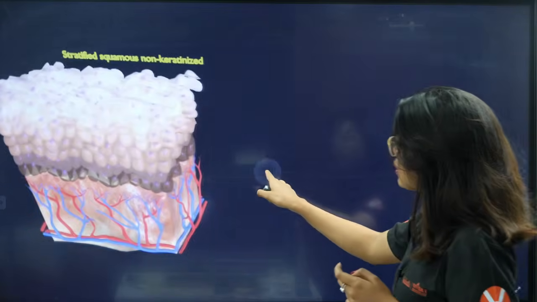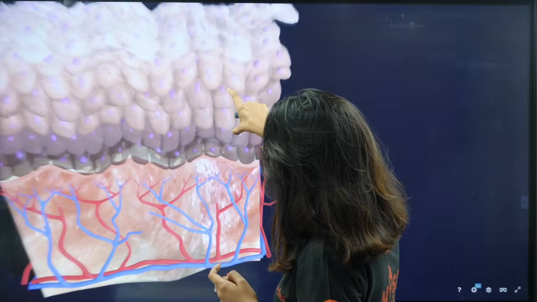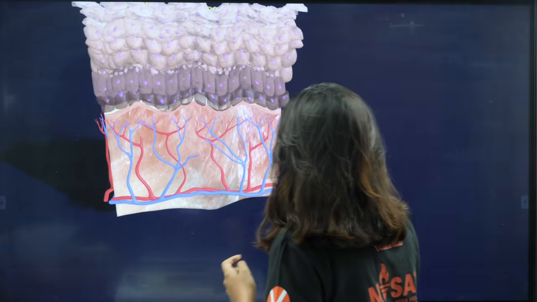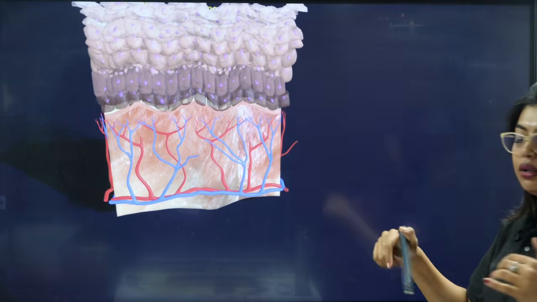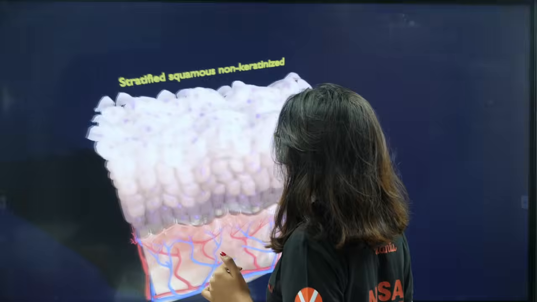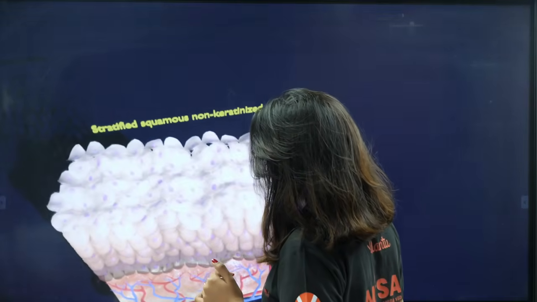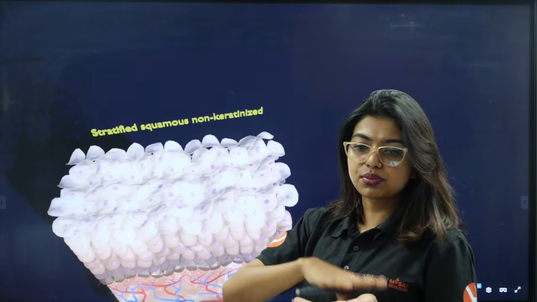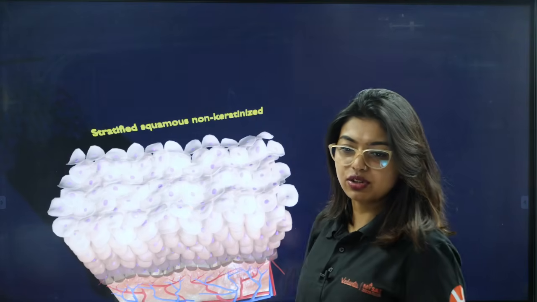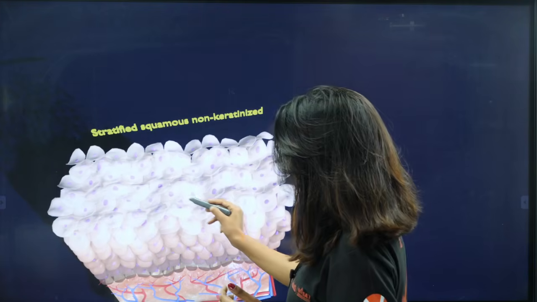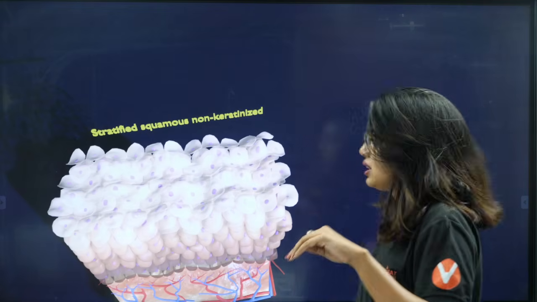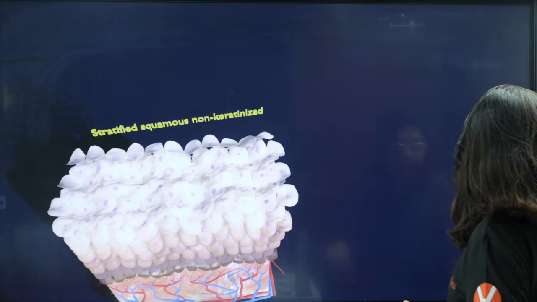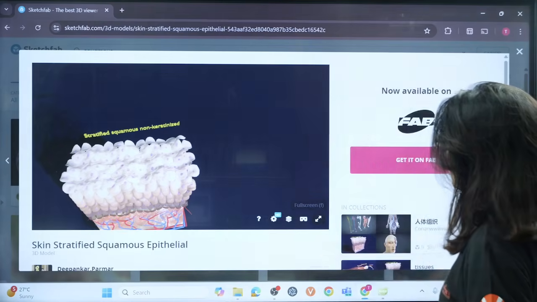This is how the layers are going to look. Can you see multiple layers are there? Many squamous layers are there. Below that, immediately you will start seeing the connective tissue as well. Here also you can see there is hardly any intercellular space, and it looks like fully sliced potato chips, fully thin layers. This is your stratified.